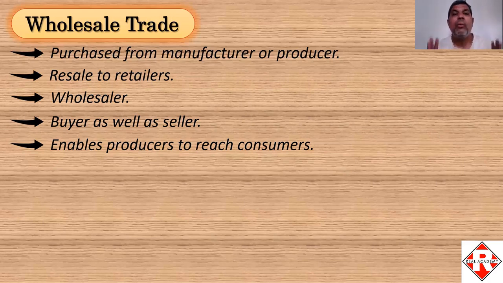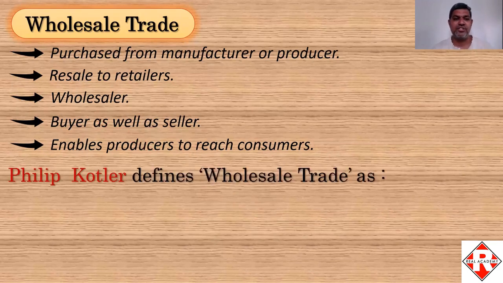The wholesaler will take the complete responsibility of distribution of the goods. He will be buying from the producer in large quantities, he will be selling it to the retailers, and then the retailers will be selling the goods in individual quantities to the consumer. And that's how, with the support of the wholesaler and the retailer, a producer is able to reach the consumers.